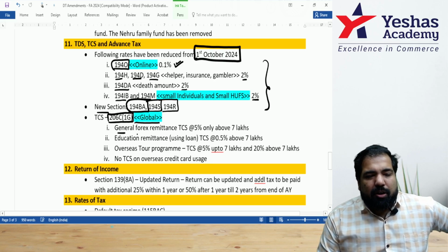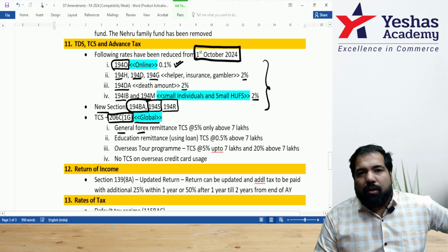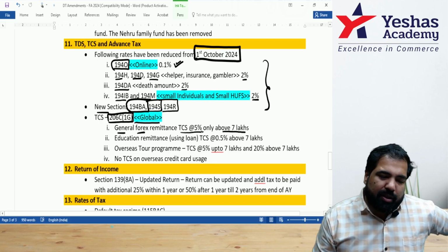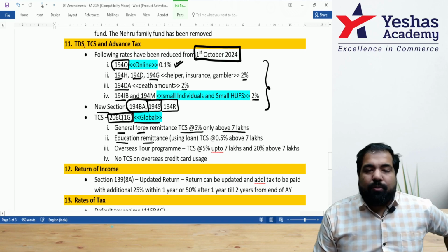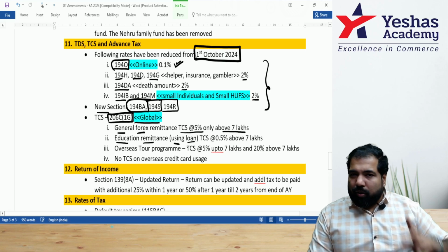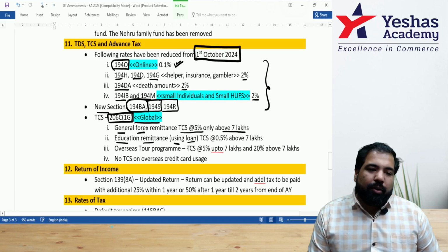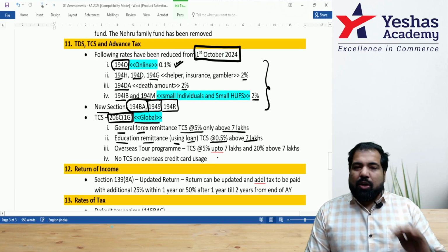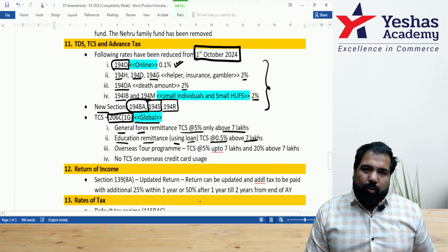If it's for any general purpose, then only if the remittance is more than 7 lakh, there will be TCS at 5%. So up to 7 lakh, nothing. Above 7 lakh, 5%. If it's for education remittance and you've taken a loan, not medical, only education, that's a change from what you already know, then the government says only above 7 lakh, we will take only 0.5%. So nothing up to 7 lakh, above that 0.5%.